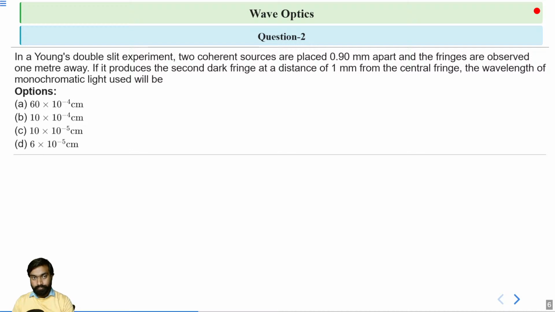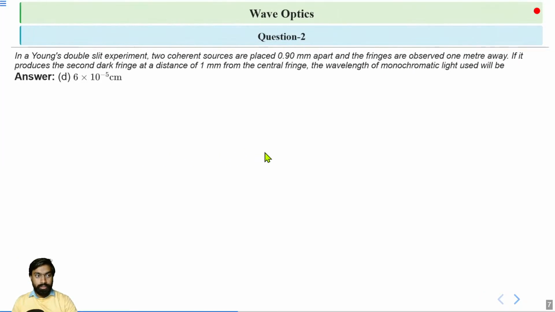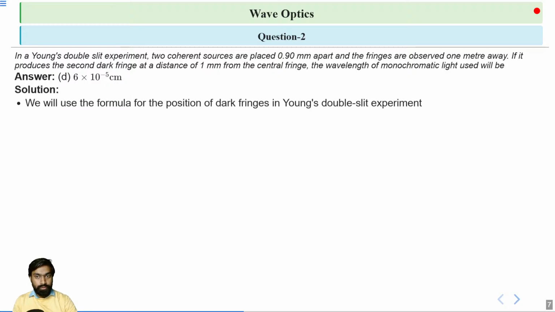Which one is correct? A, B, C or D? The correct option will be option D, 6 into 10 to the power minus 5 centimeter. Okay, so let's see the solution.